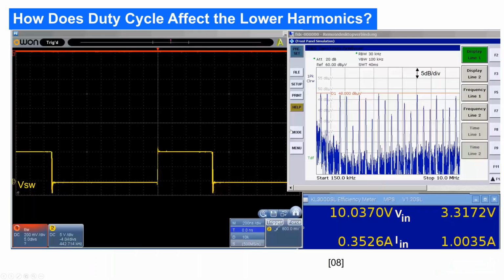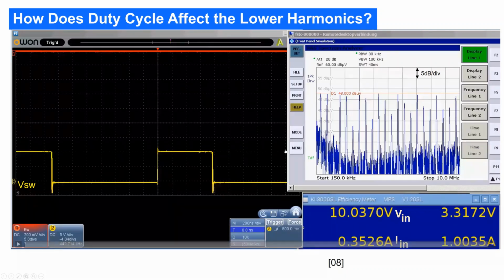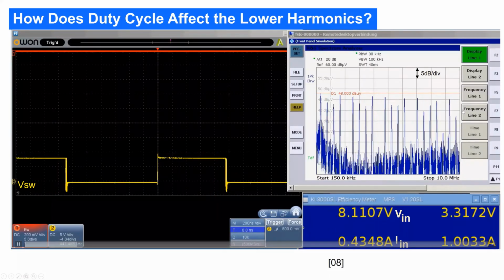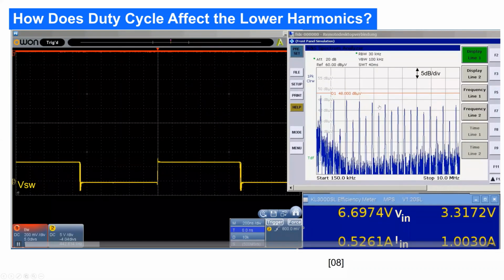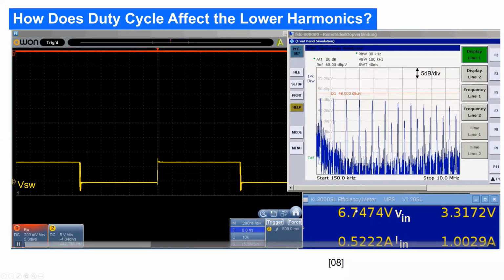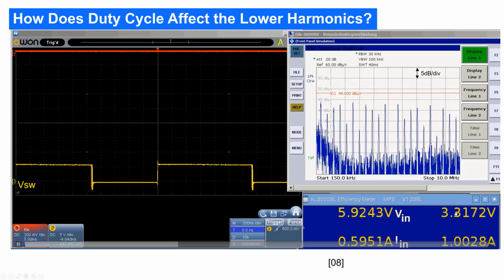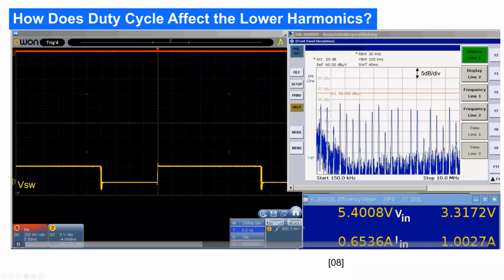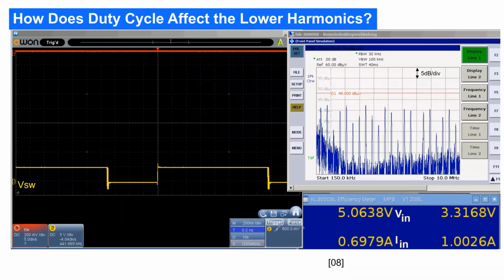Now let's look at how the lower harmonics look if I change the duty cycle of a switcher and the input voltage. The yellow line is the switch voltage. If we start that video, we can see that we get a nice fence up to 10 megahertz. As soon as we increase the voltage, you will see that the spur energy changes, and there's a point where every even harmonic actually disappears. That's roughly where the input voltage is double the output voltage. So in the 50% duty cycle area, all the even harmonics disappear.